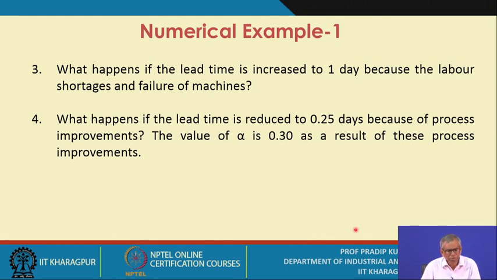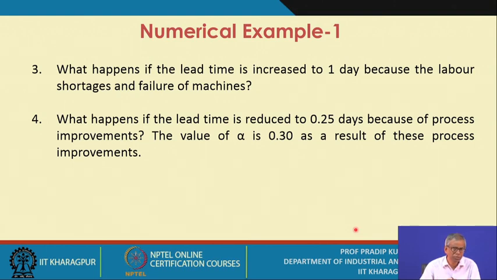Now the third question is, what happens if the lead time is increased to 1 day? It was half a day, so now it has become 1 day, whatever may be the reasons, because of labor shortages and failure of machines. So there could be many reasons why the lead time may increase. So you have come to know that there are two specific reasons.